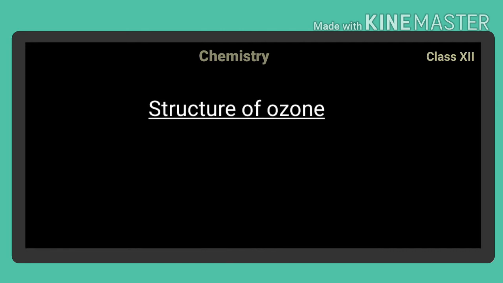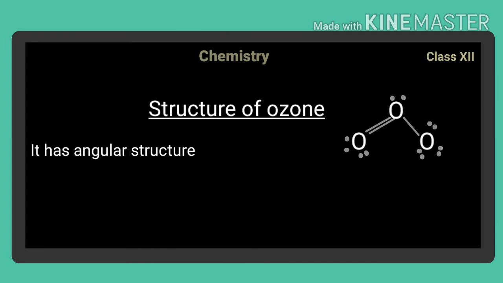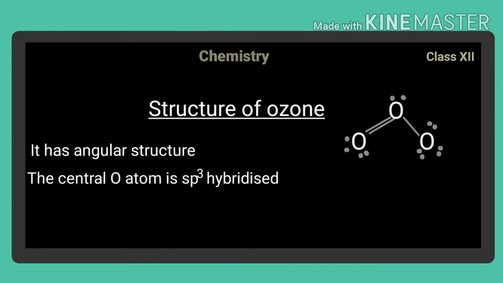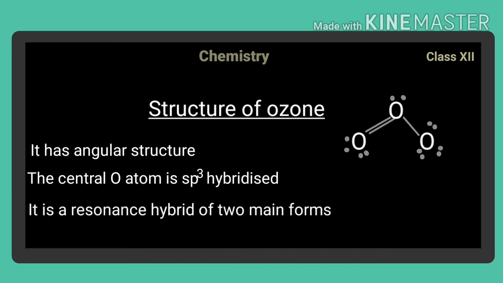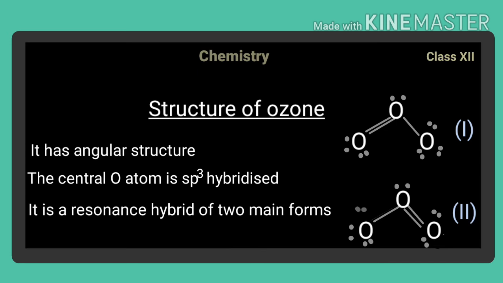Structure of ozone. It has angular structure. The central oxygen atom is sp3 hybridized. It is a resonance hybrid of two main forms.